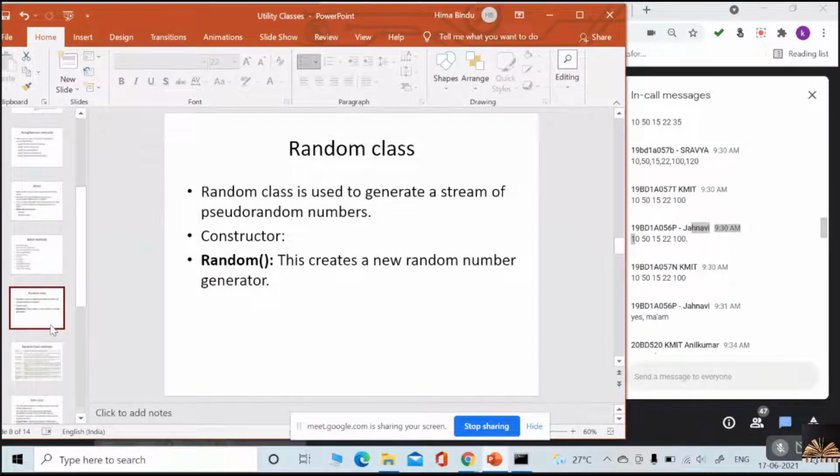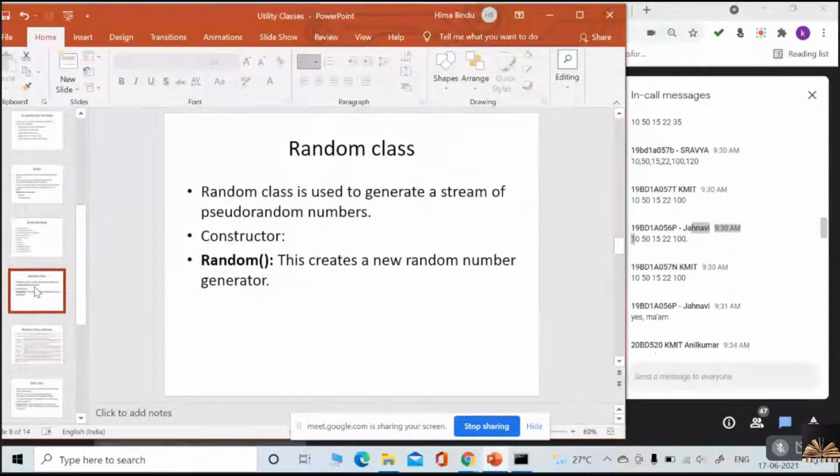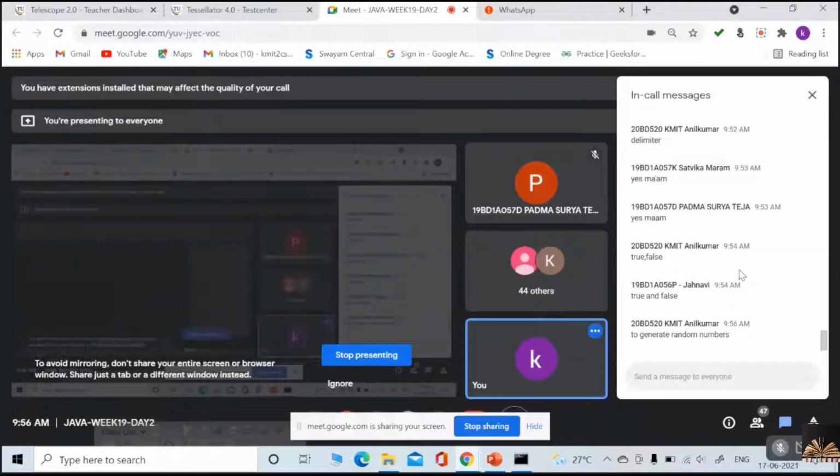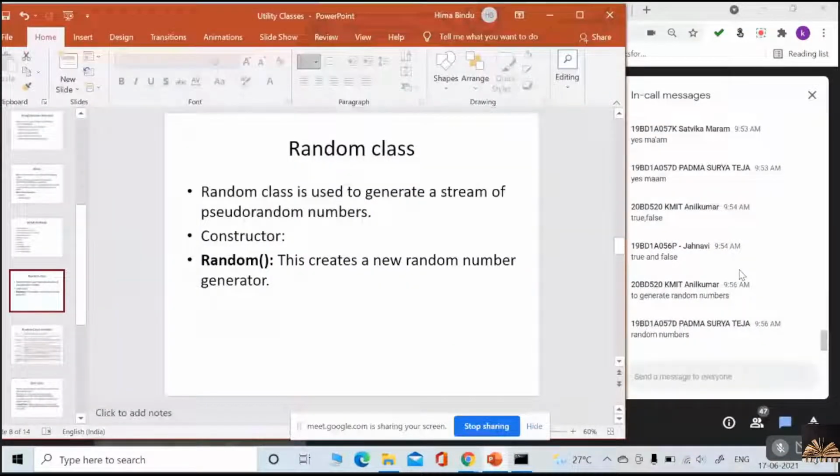Next one is the random class. What is random class? Did you use random anytime in your programs? Yes, random numbers. Did you ever use any random method to generate a random number in your programming? Yes? Okay. Then random class is used to generate a random number, okay, in Python.